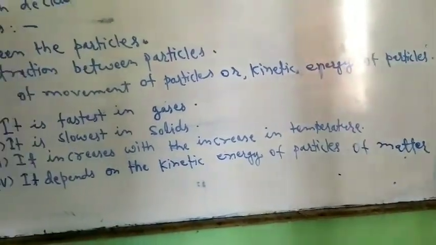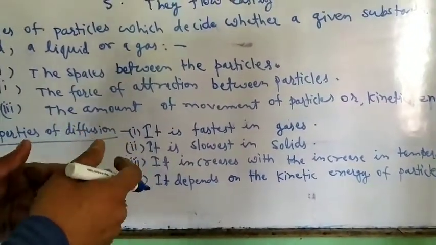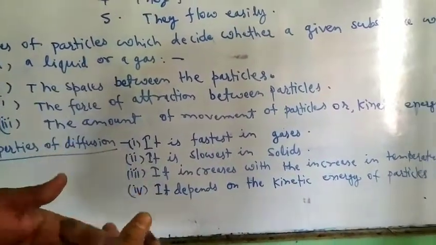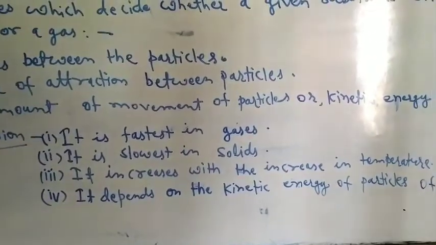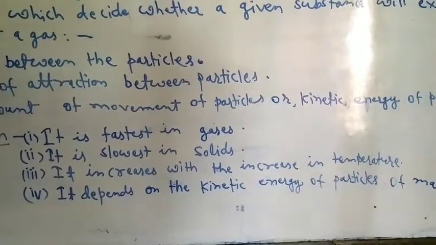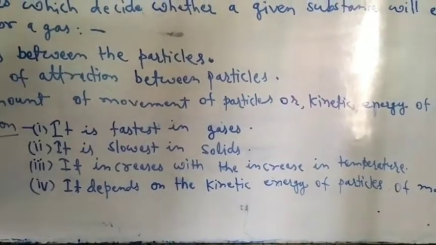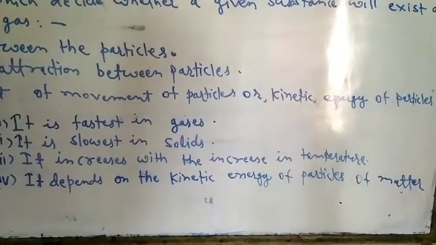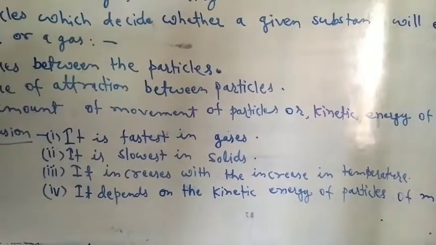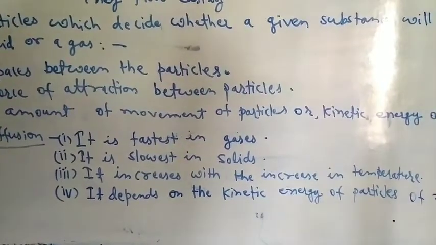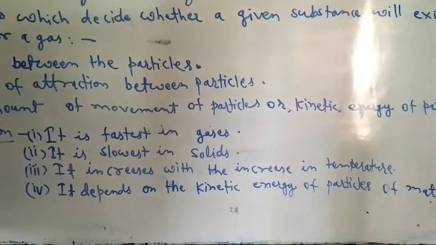So the rate of diffusion is different in different states of matter. Fastest in gases, slowest in solids, and moderate in liquids. And these properties of rate of diffusion are decided by their kinetic energy or the temperature. So the two factors responsible for the different rates of diffusion of substances are temperature and kinetic energy.